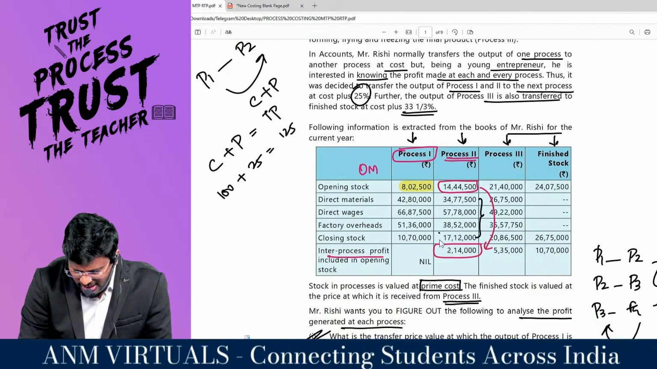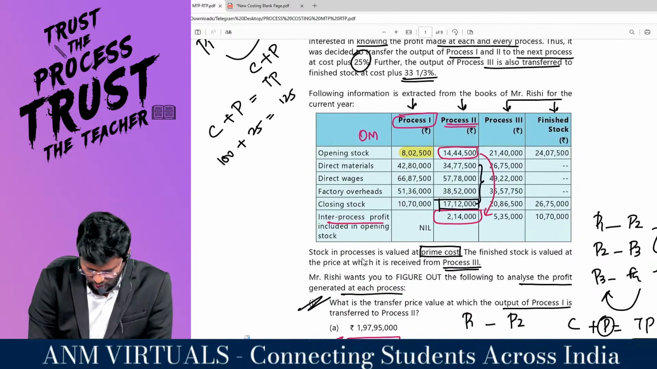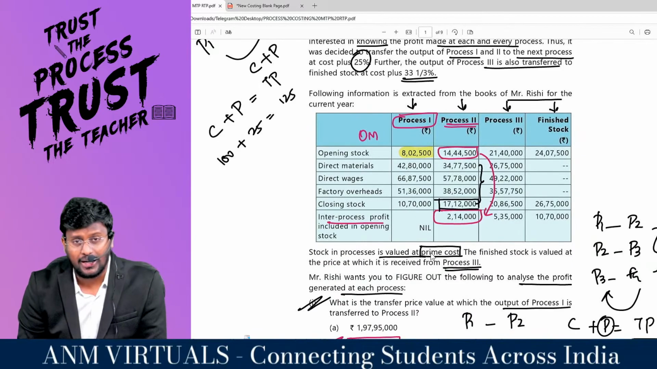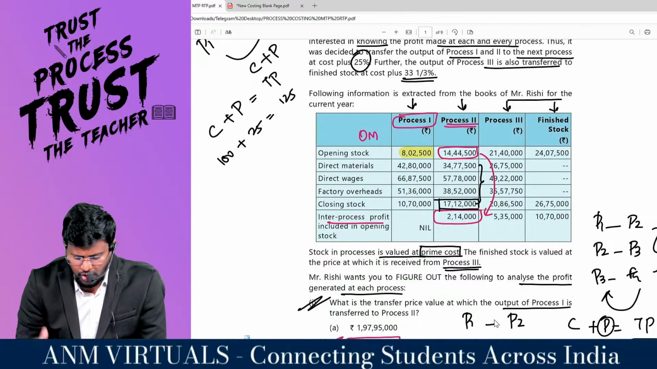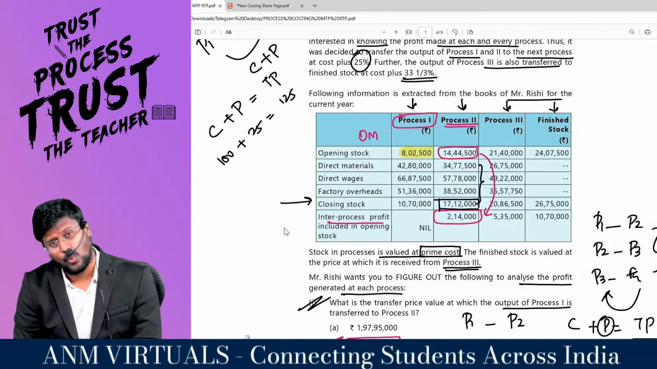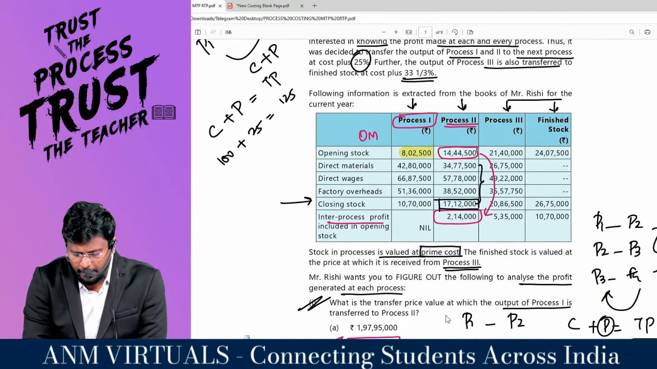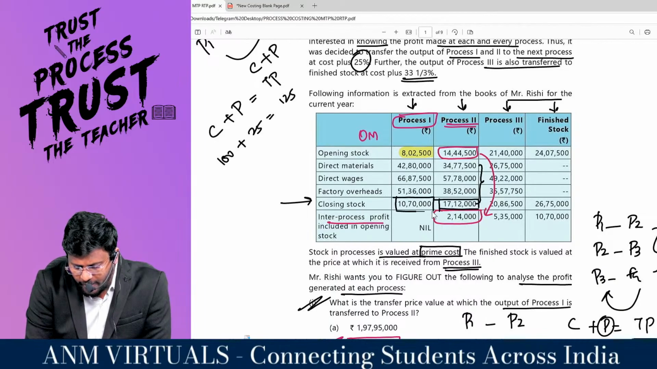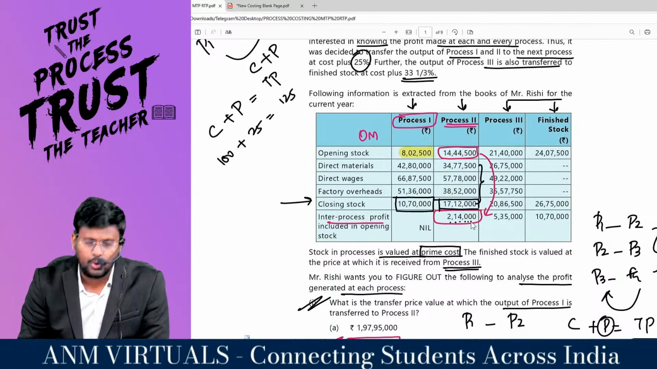And the closing stock, they said that the stock in process is valued at the prime cost. Stock in process should be valued at prime cost. So this closing stock we should value at what cost? Prime cost for all the departments. So 10,70,000 should be valued at prime cost. The second also should be valued at prime cost. So from the opening stock, this much has to be reduced.